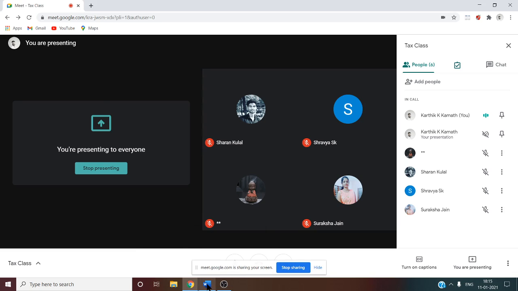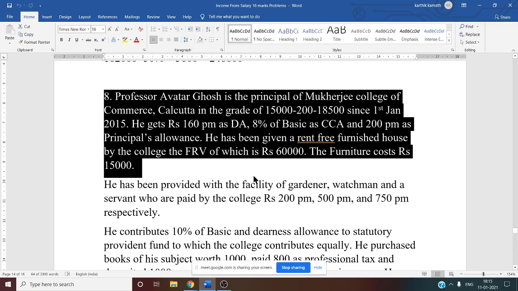So whenever the house is owned by the employer, next thing we have to see is the population. If population is more than 25 lakh, then we have to take 15% of the salary. If population is between 10 lakh to 25 lakh, then 10% of the salary. If population is less than 10 lakh, we have to take 7.5% of the salary.